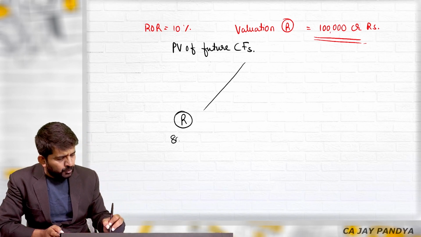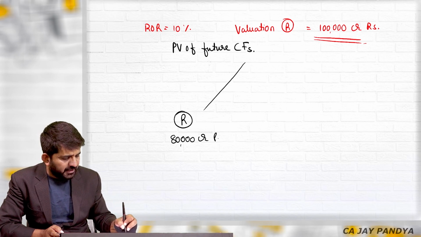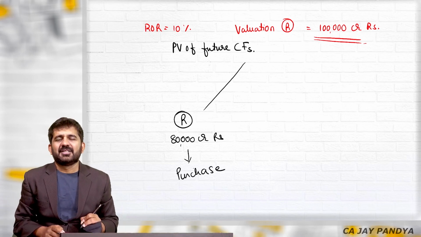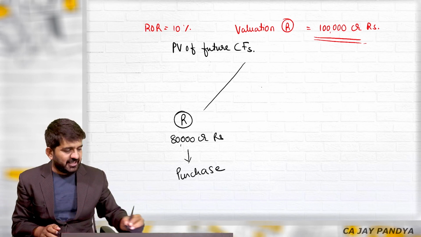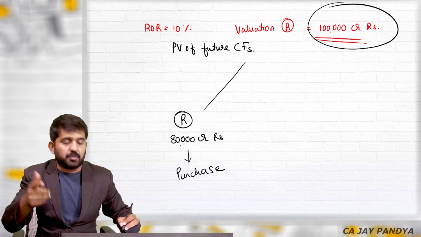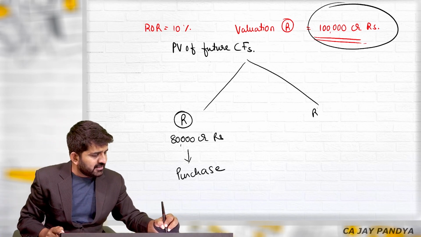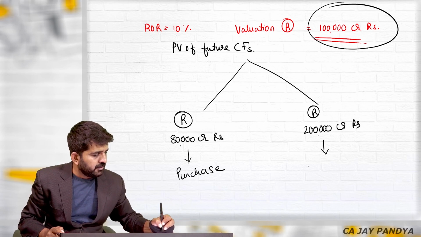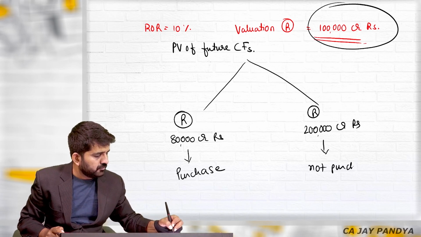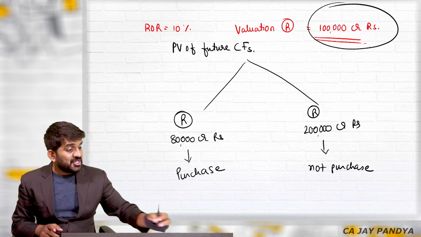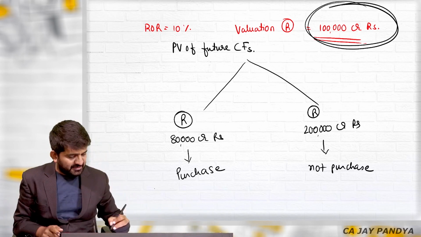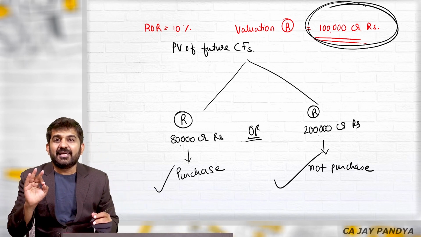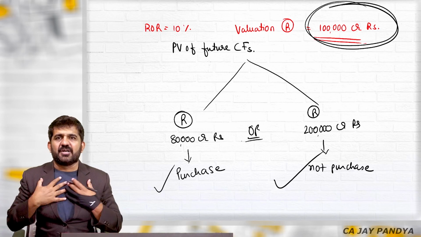Reliance is ready to sell at 80,000 crore rupees. I will purchase it. No one will sell it, but I am taking a hypothetical example. How will this 1 lakh crore rupees be useful to you? Reliance is ready to sell at 2 lakh crore rupees. I will not purchase it. See how this 1 lakh crore rupees is helpful to take the decision. In finance, the valuation is done for me.